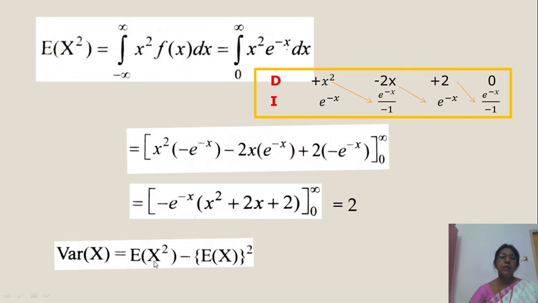Variance of x is equal to E of x square minus E of x whole square. E of x square is 2 minus 1 square. You get 1 as the answer.